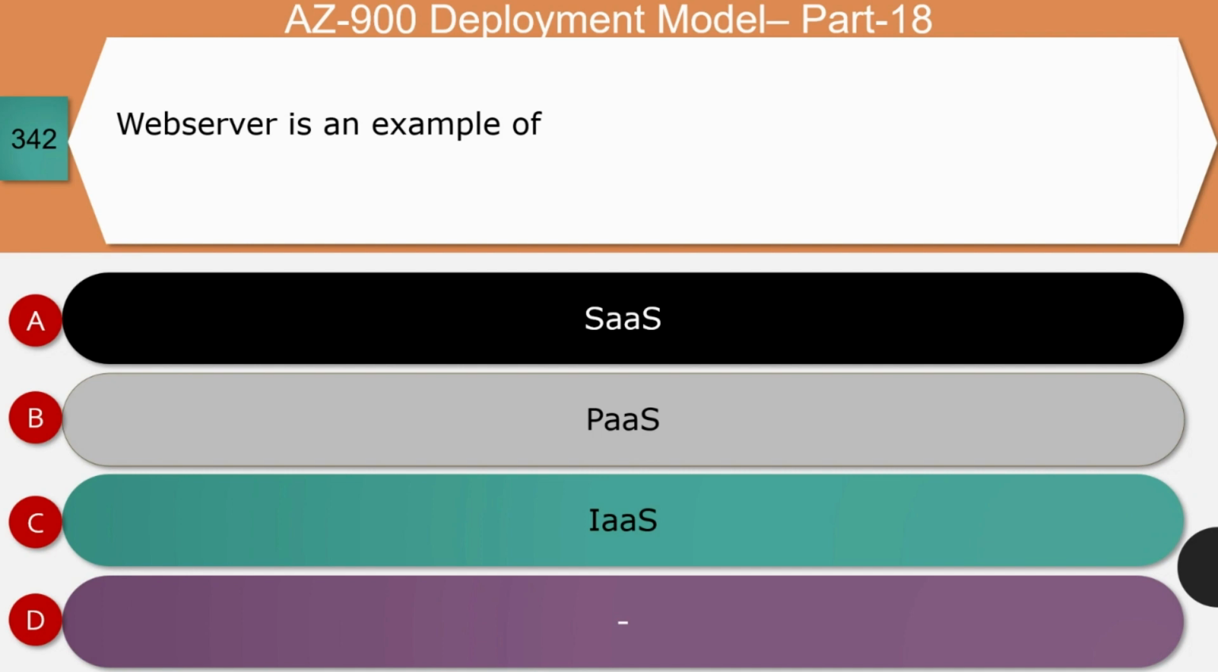Next question: web server is an example of software as a service, infrastructure as a service, or platform as a service. The right answer for this question is platform as a service. Let's see the reason. All middleware comes under platform as a service, which includes application servers, HTTP servers, and web servers. And so option B is the correct answer.